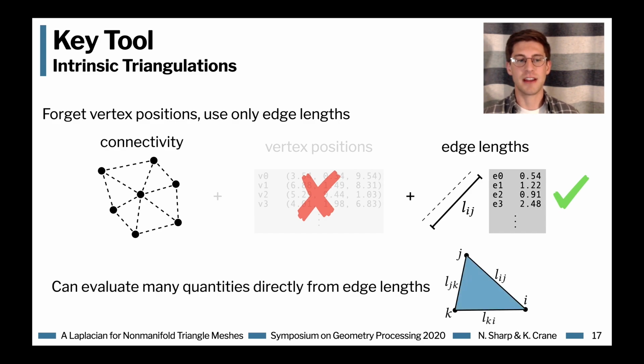This works out because you can directly evaluate many quantities from edge lengths, because the three side lengths of a triangle completely define its shape. Quantities which depend only on edge lengths are what we call intrinsic quantities, and you guessed it, the Laplacian turns out to be intrinsic.